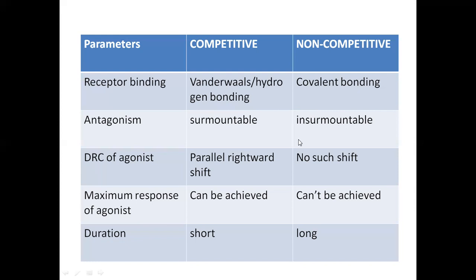The dose response curve will shift to the right in competitive inhibition, whereas there is no shift in non-competitive inhibition. Coming to the maximum response of the agonist, with competitive inhibition we can achieve the maximum response of the agonist, whereas in non-competitive inhibition we can't.